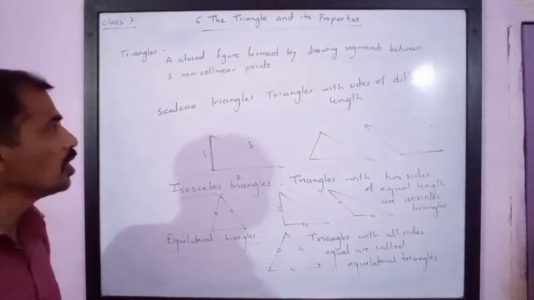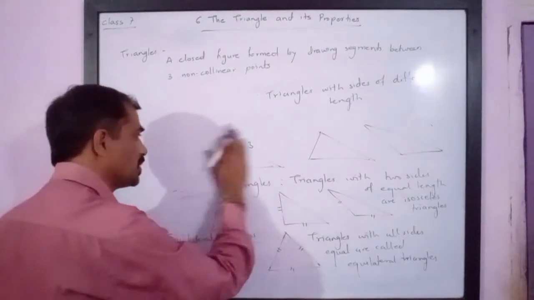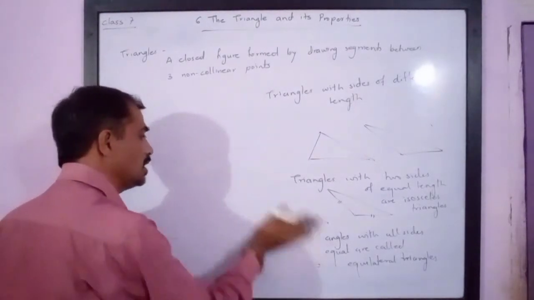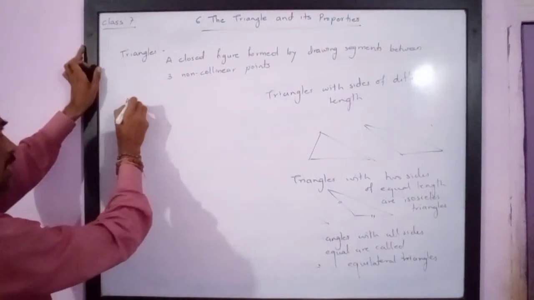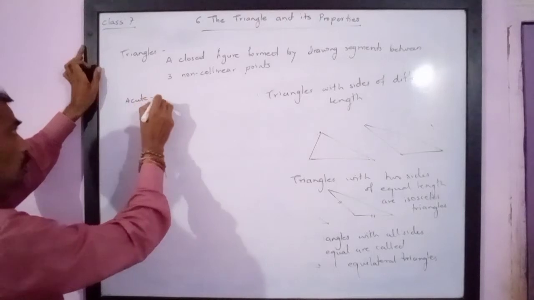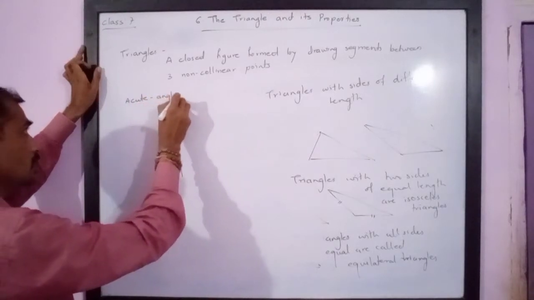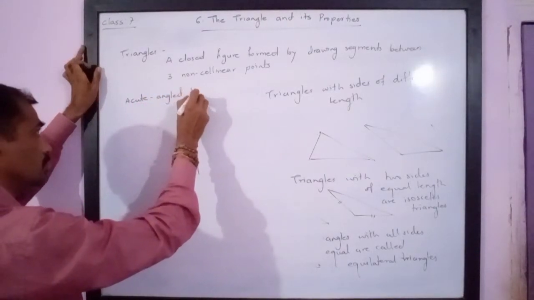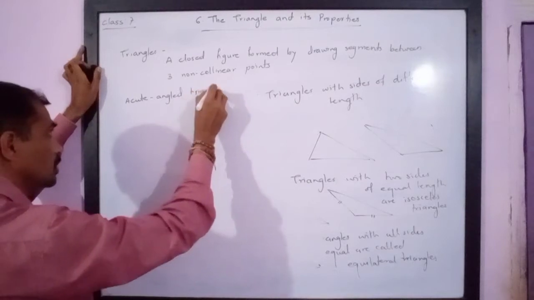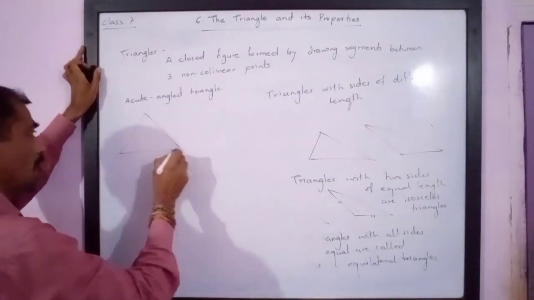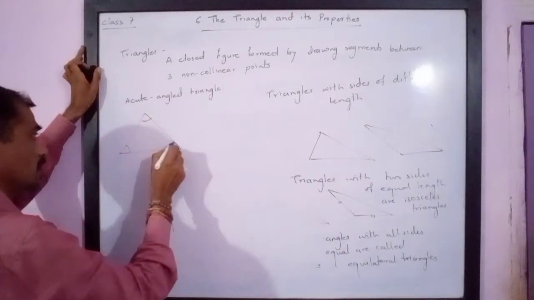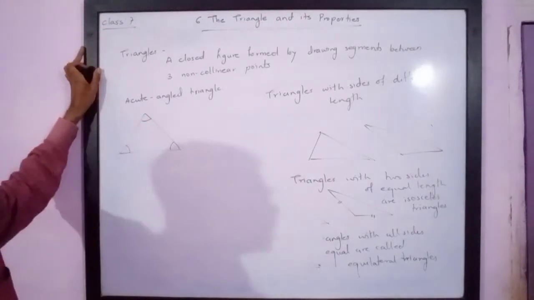Now, depending upon the angles also, we have three types. Depending upon angles, three types of triangles are there. First is the acute angle triangle. Please note, in an acute angle triangle, all three angles are acute. These angles are less than 90 degrees.